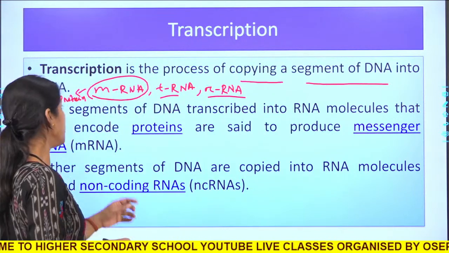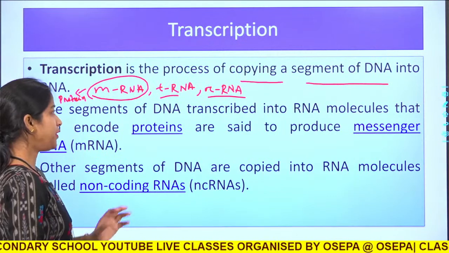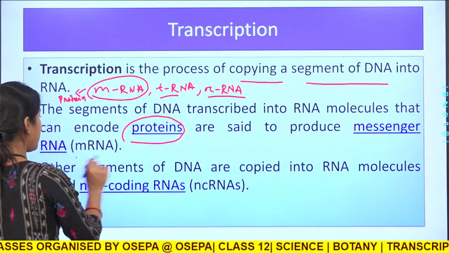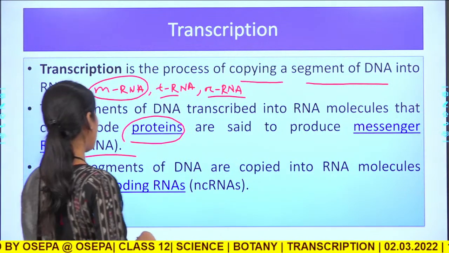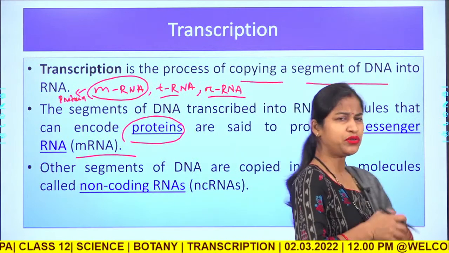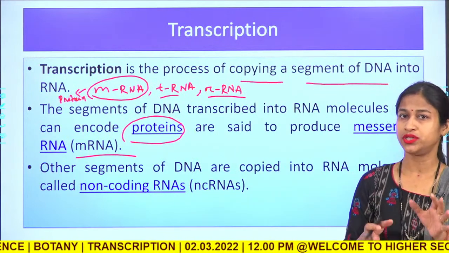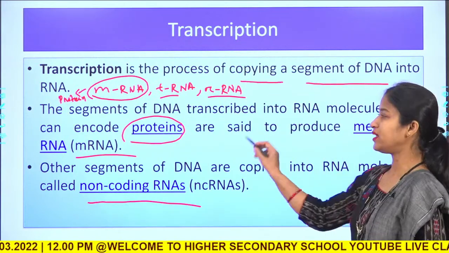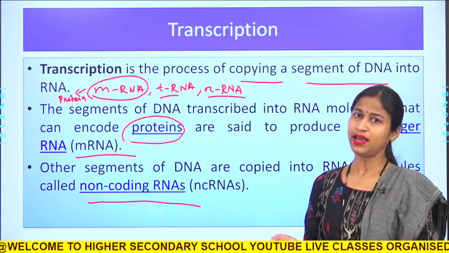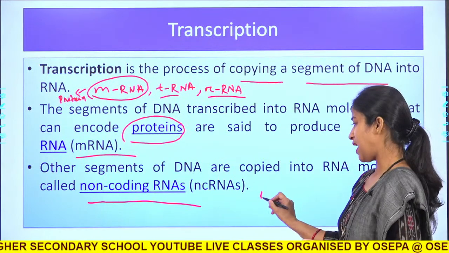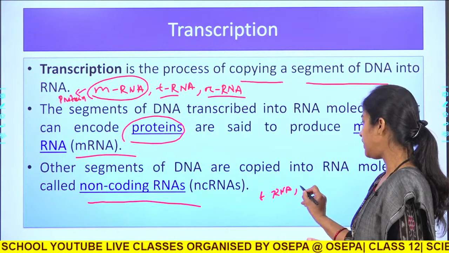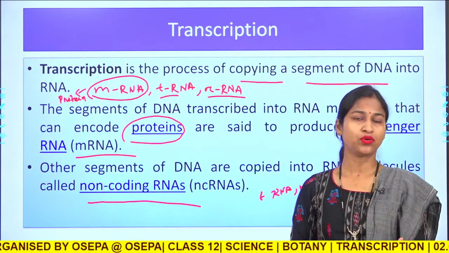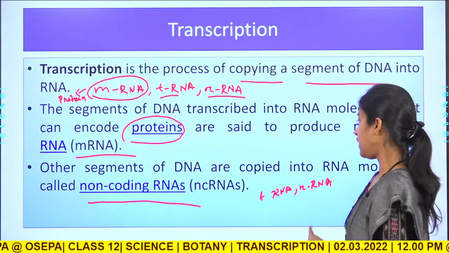So, the segments of DNA transcribed into RNA molecules that encode a protein are said to produce mRNA, and the other segments of DNA that are copied into RNA molecules only but not into protein are called non-coding RNAs. This is the coding RNA, or simply the mRNA, and these are the non-coding RNAs. This can be tRNA, rRNA, and many other RNAs which are not in our syllabus, like small nucleolar RNAs and all. Okay.